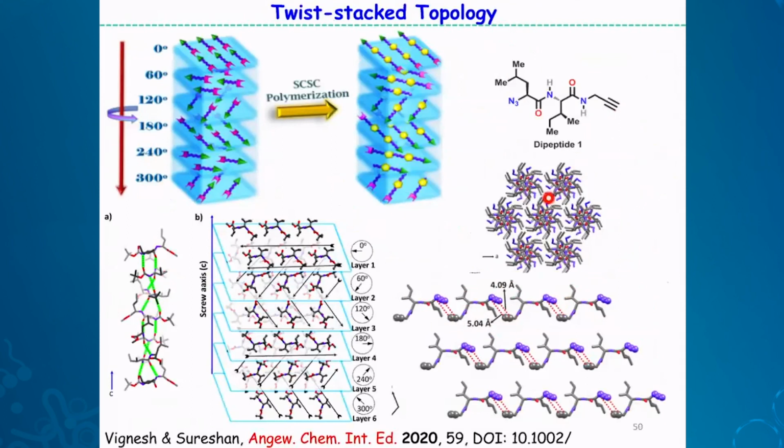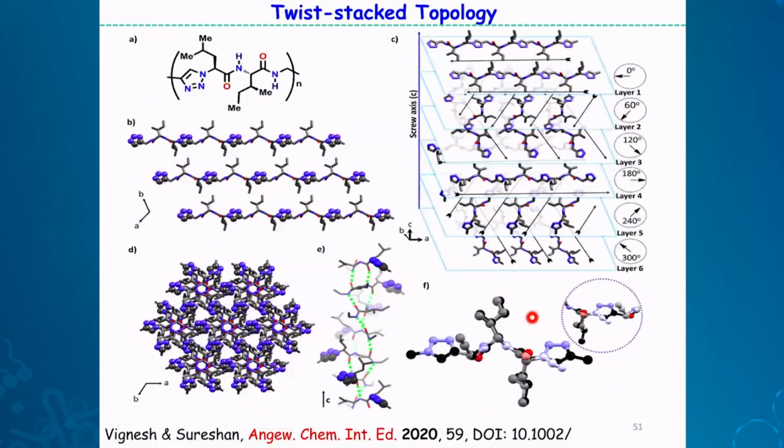And this is another topology we have designed. Again, this leucine isolation system is known to form this kind of P65 packing. That means every adjacent peptide will be at 60 degrees to the previous one. So at 360 degrees, you will have six molecules at different angles. So if you polymerize this kind of thing, we will have a twist stack, where every layer is twisted by 60 degrees, a twist stack topology for the polymer. So this is what we have shown in this latest paper, a twist stack topology in the polymer.